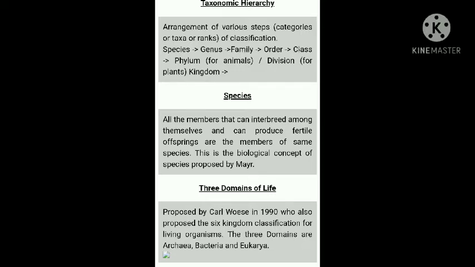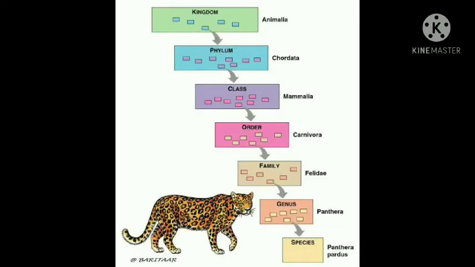So here you can see the taxonomical hierarchy for Panthera pardus. The largest, highest taxon is kingdom, and the lowest taxon or category is species. If we consider species, this is the lowest basic natural unit in classification.